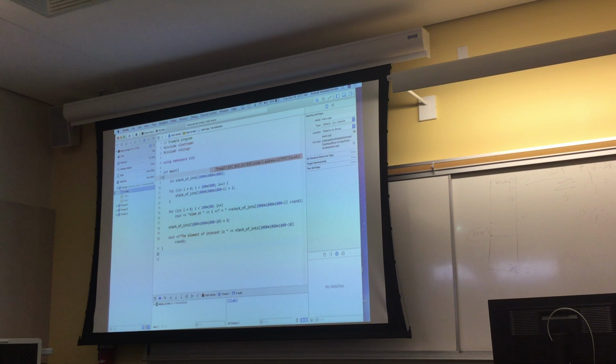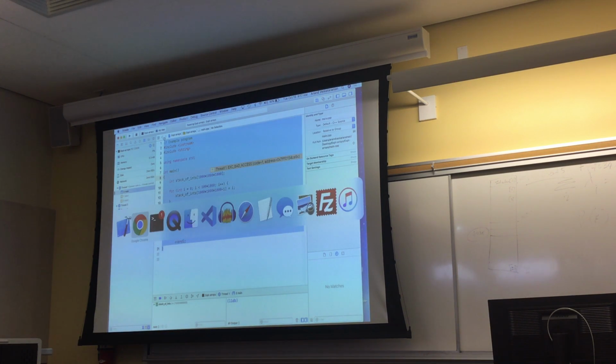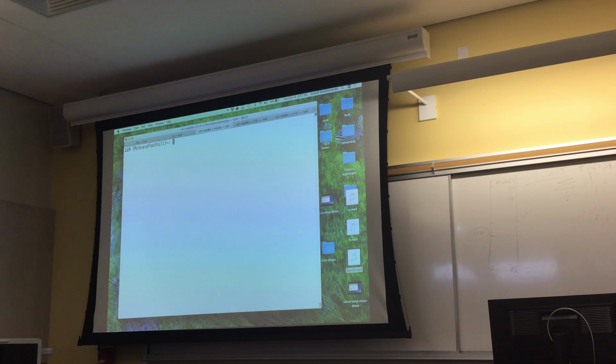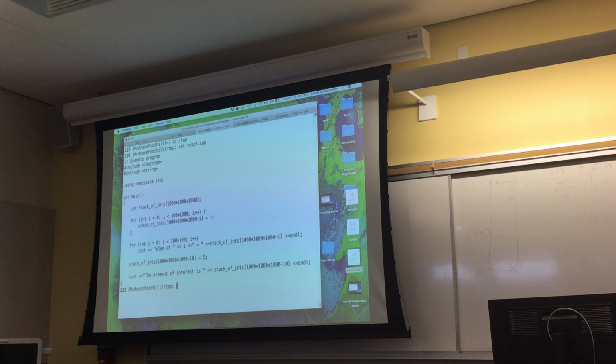I'm going to do the same thing in Unix, and it'll probably give me a segmentation violation or something like that. So let's go to a terminal. Can you all see the screen? Okay. Cat experiment.cpp, right? Now I can just g++ -o experiment.cpp.